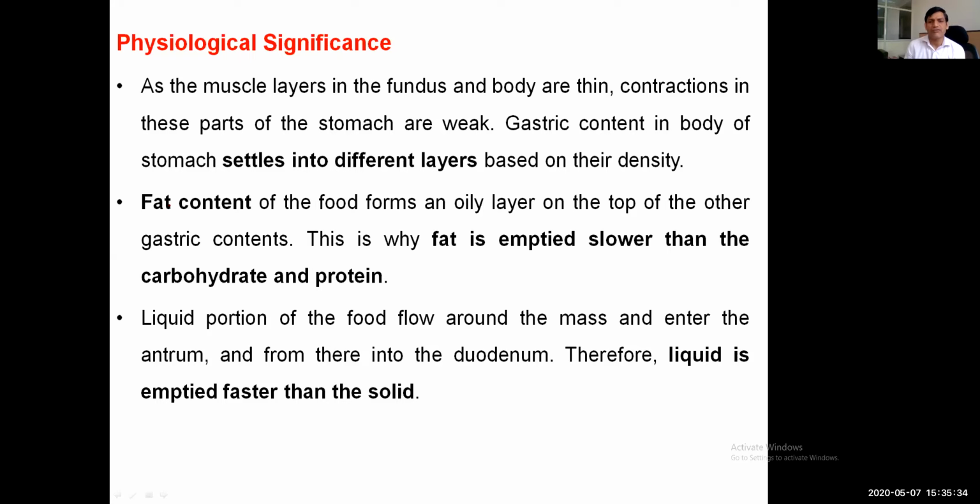As the muscle layers in the fundus and body are thin, contractions of these parts are weak. In the proximal part, the gastric content of the body of the stomach settles into different layers according to density. The fat content of the food forms an oily layer on top of the other gastric contents. That's why fat empties slower than carbohydrate and protein. The liquid portion of the food flows around the mass and enters the antrum, and from there into the duodenum. Therefore, liquid is emptied faster than solid.